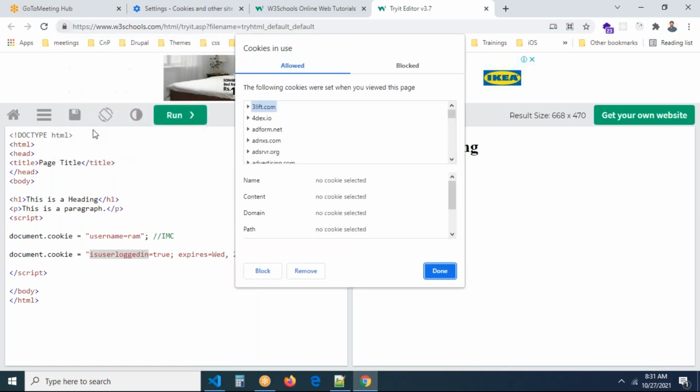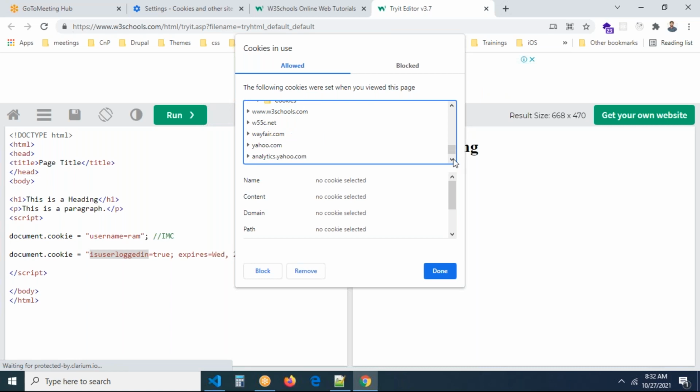Let me go and check this. Oh my god, a lot of things are there. How can we find whether our cookies are there or not? This is W3 Schools, so let me find here. In this W3 Schools, I'm just looking for the cookies. Let me check this because we executed the script in W3 Schools only. That's why. All right, so let us go there.